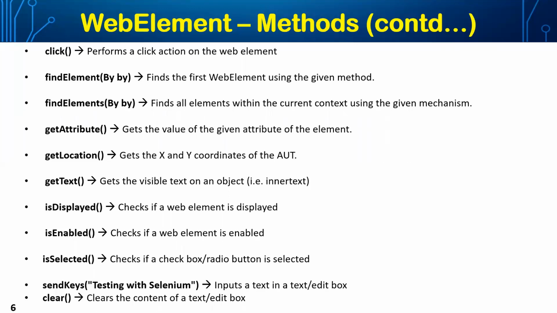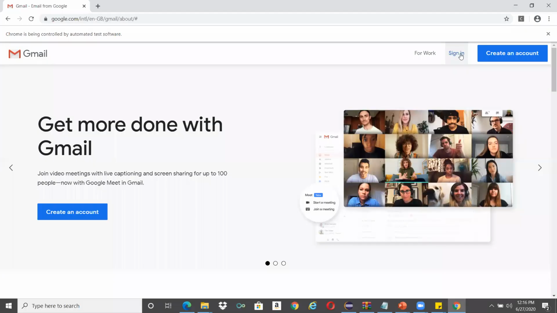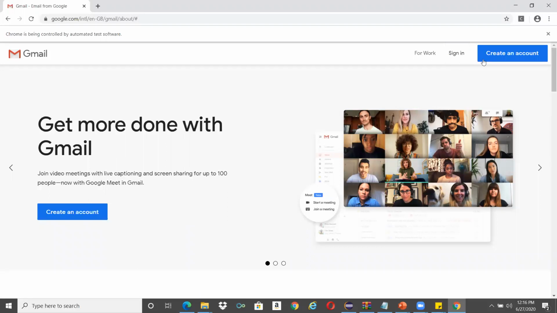Yeah, and we have two types of XPath, right? Absolute XPath and dynamic XPath. She's asking about absolute XPath. I'll just try to explain. Let me read the question once again: could you please explain why do we generate XPath value and not directly use the XPath value from the inspect elements? See, for example, what she's asking is, if we have to find out the XPath for this particular sign in or create an account button.